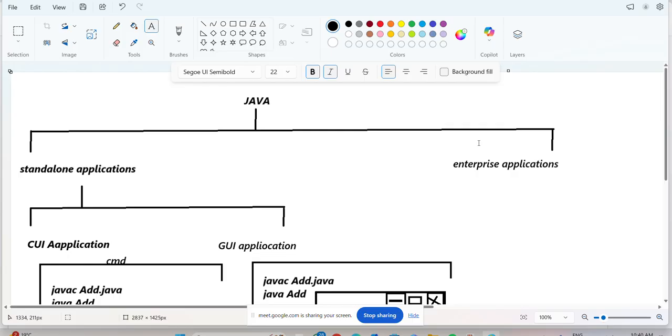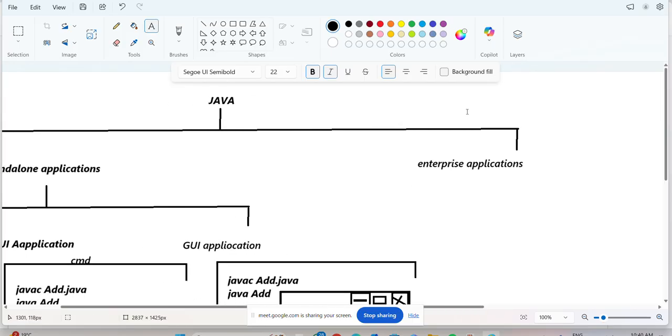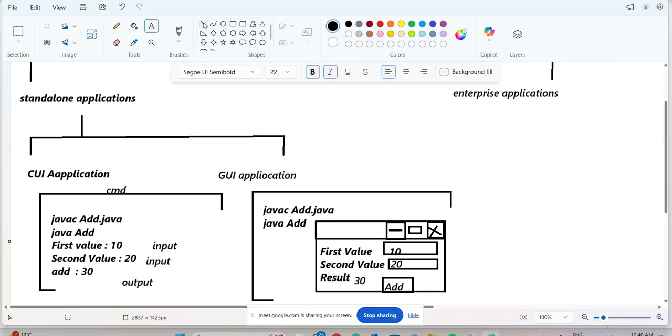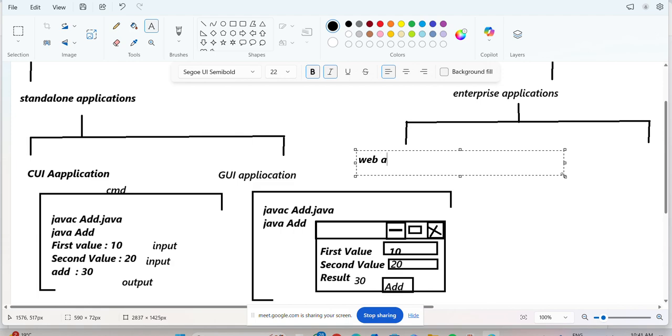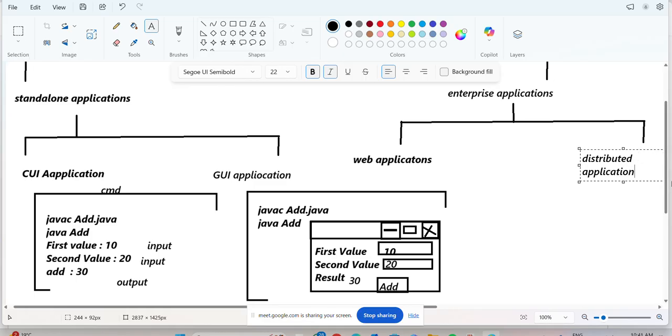Coming to the second one, enterprise applications. How many types of enterprise applications are there? There are two types of enterprise applications, web applications and distributed applications. Now observe the terminology very clearly.